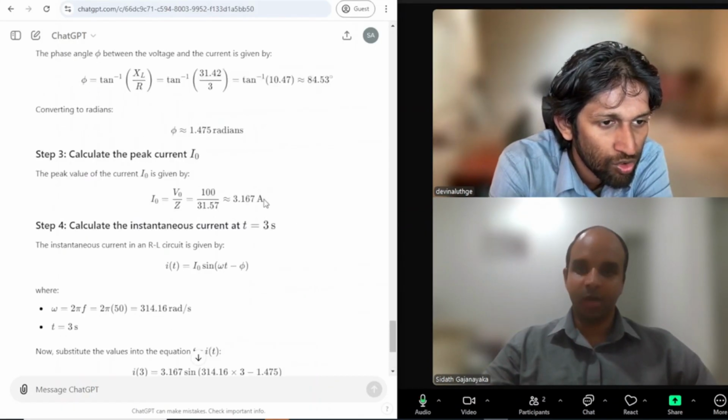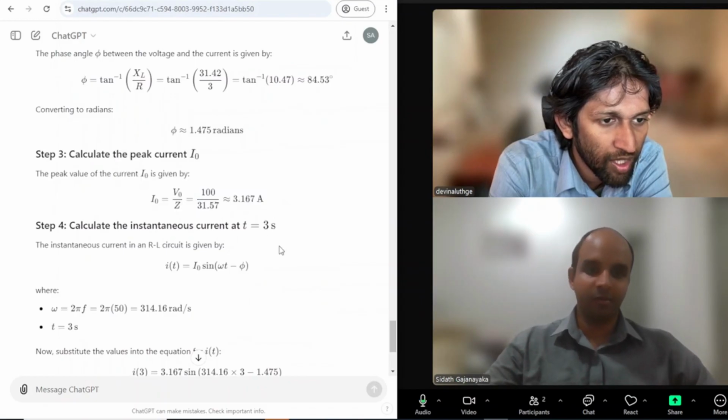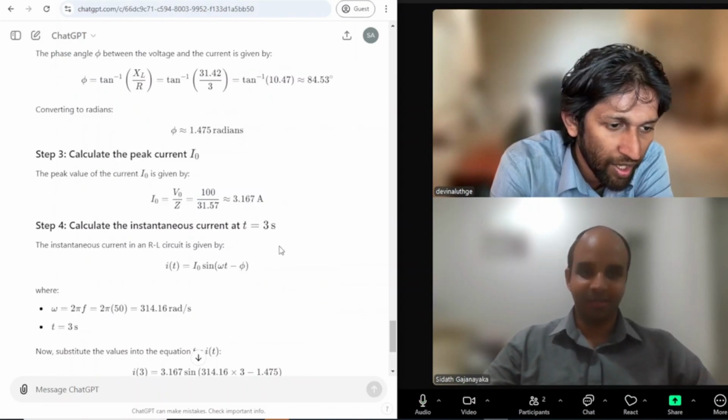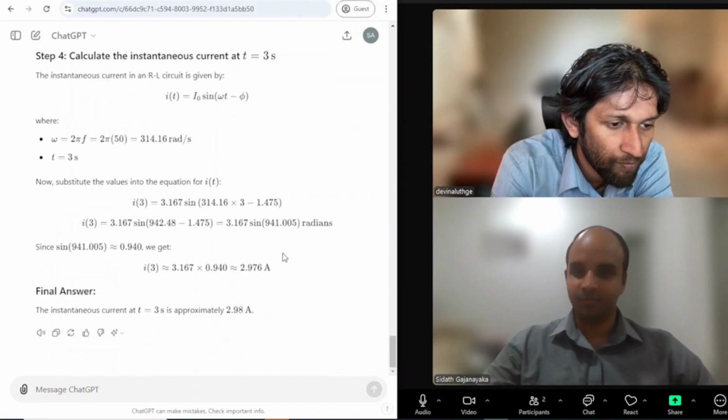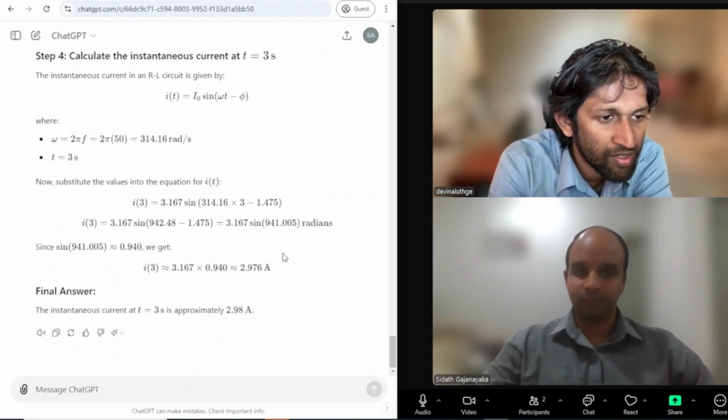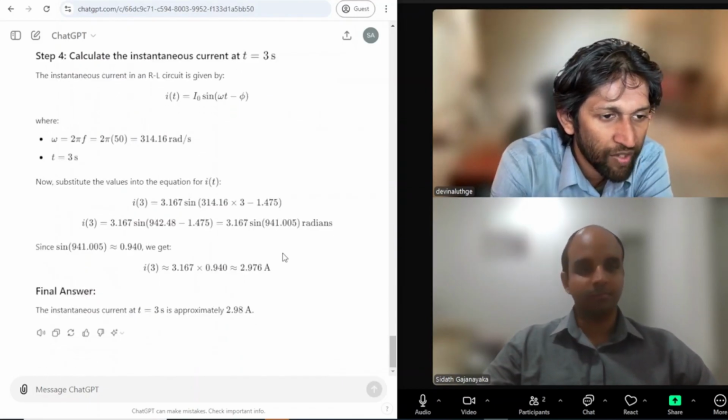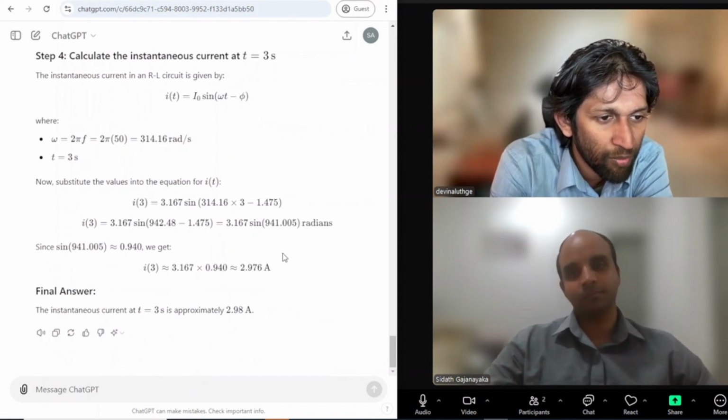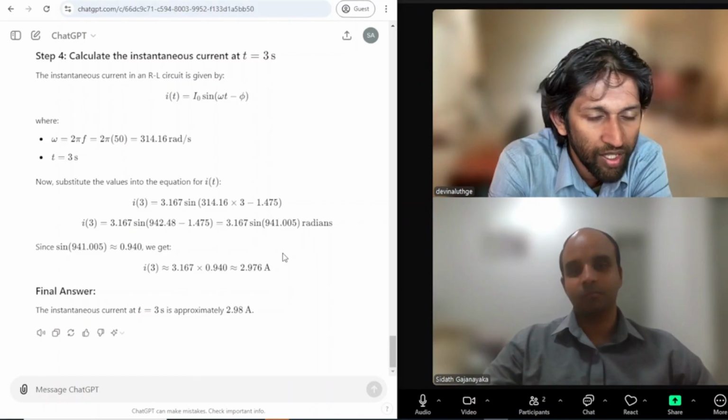Until this point it's correct, but after that it hasn't followed the steps properly. Even if you go down, here there's this function where you have the sine waveform and you multiply it by root 2, and that root 2 is not there. Other than that, it seems okay.